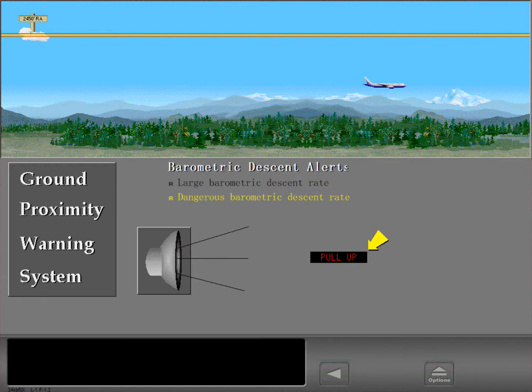Pull up. If the descent rate becomes dangerous, a whoop-whoop pull-up oral warning sounds, and the red pull-up words show on the attitude indicators.